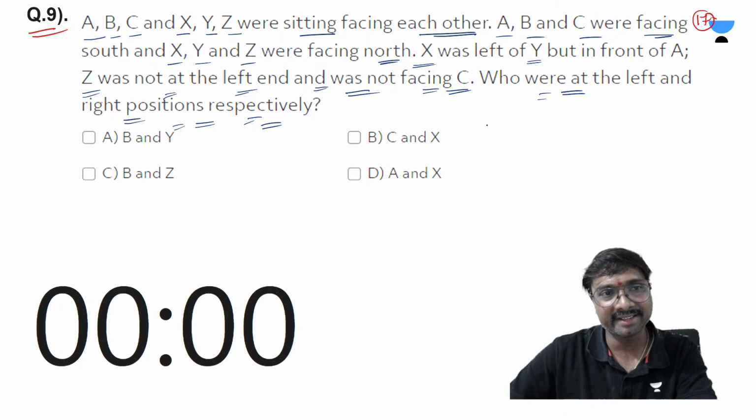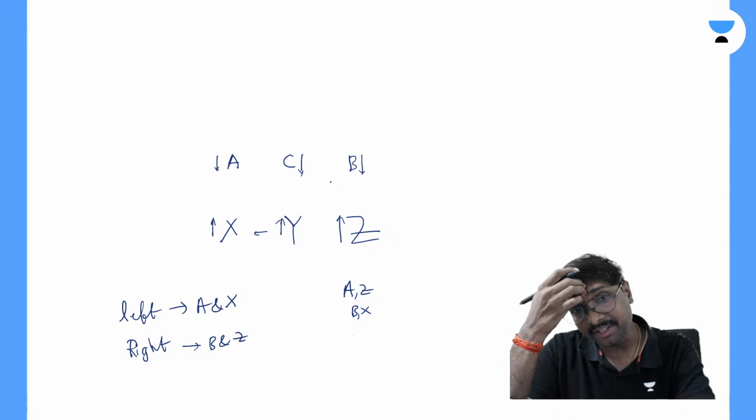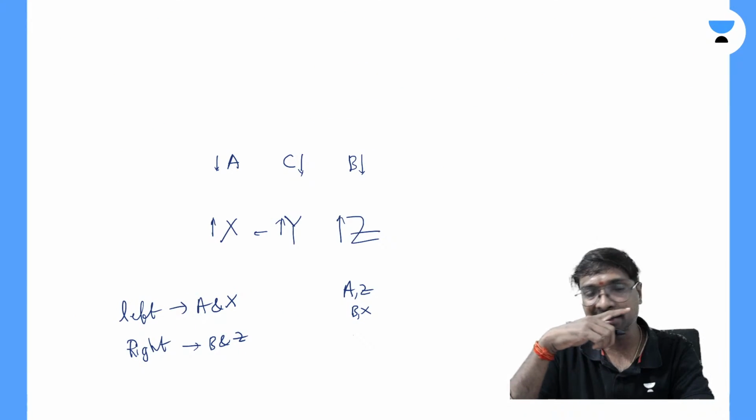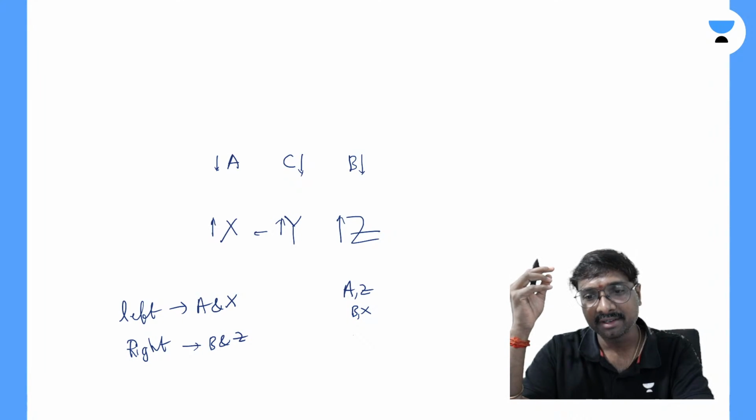Okay. Who were at the left and the right positions respectively, right? Who is at the left and the right positions among these A, B and C? Who is at the left? A is at the left, obviously, right? So what is at the right position? You can say if you just observe it. So it means they are giving what you can say. Are you getting the same or are you getting differently?